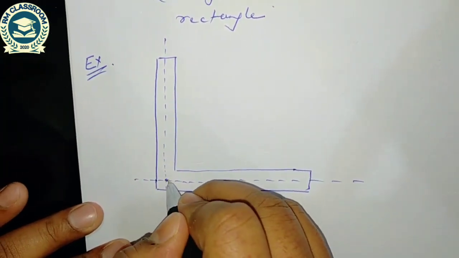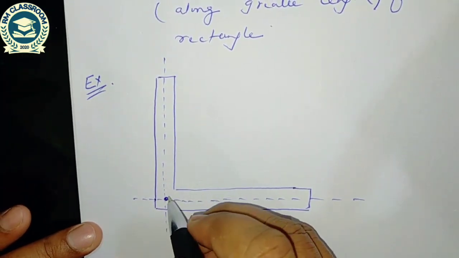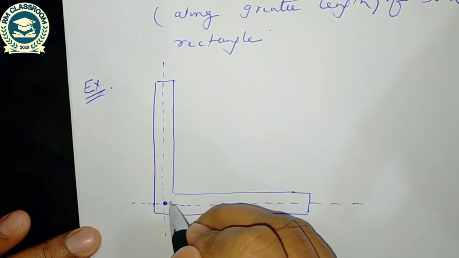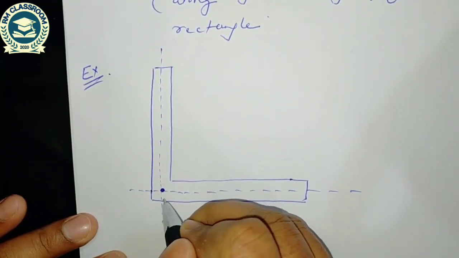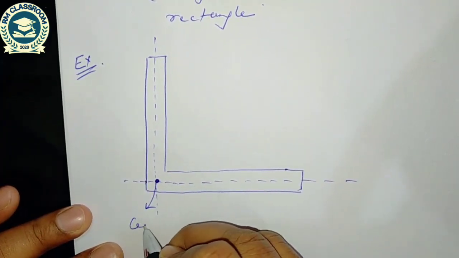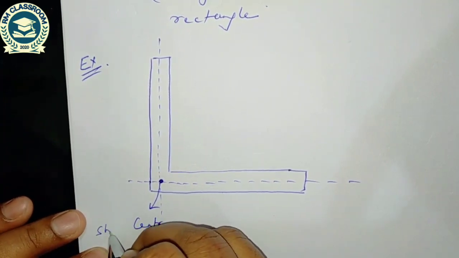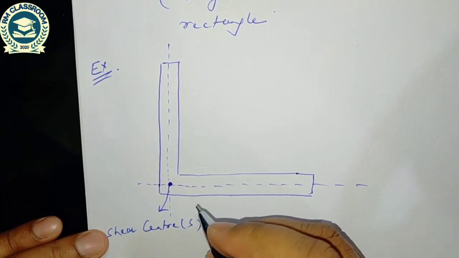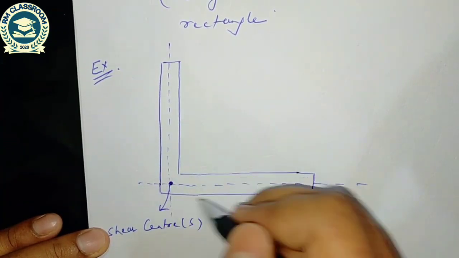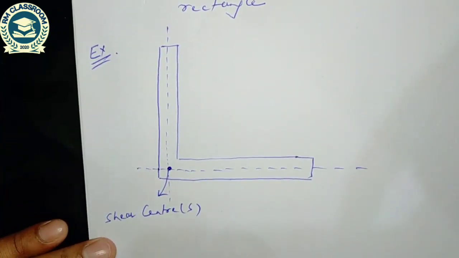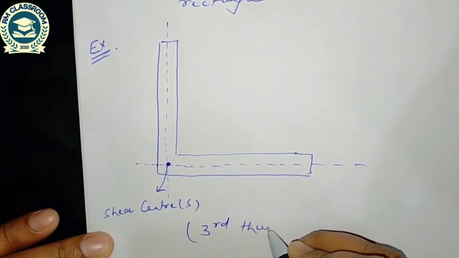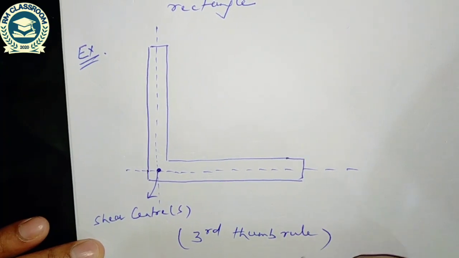So the intersection of these symmetric axes is the shear center. I have denoted this shear center S, and this shear center is located by the third thumb rule.